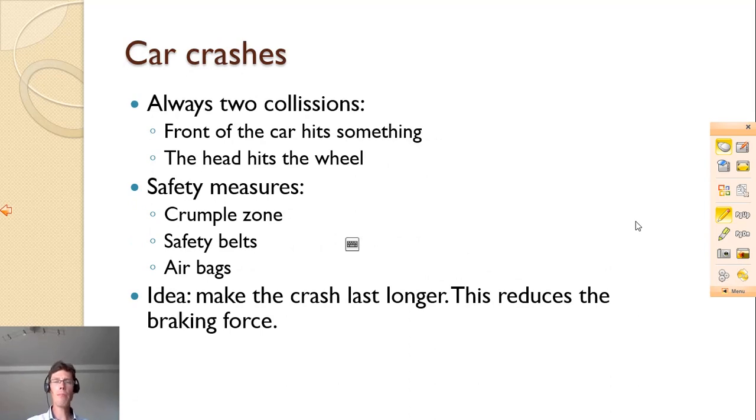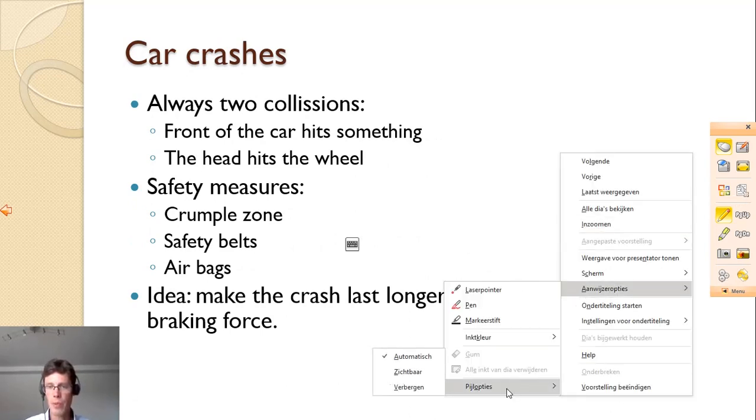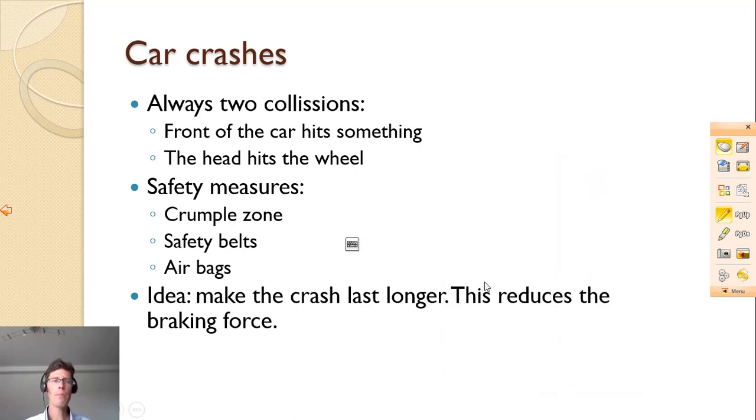Now, let's apply this theory to car crashes. A car crash always consists of two crashes. The front of the car hits something, and during that time the front part of your car is crumpled. This is called the crumple zone. And basically this is also meant to keep the passengers safe.